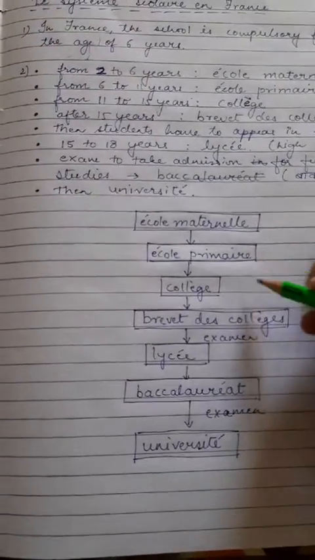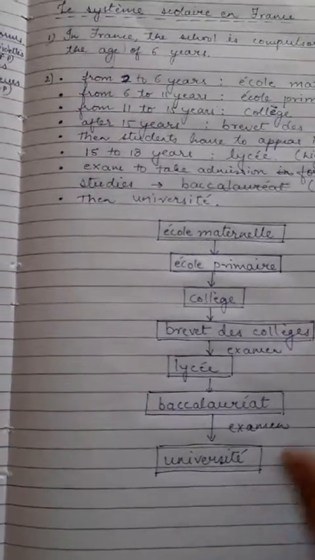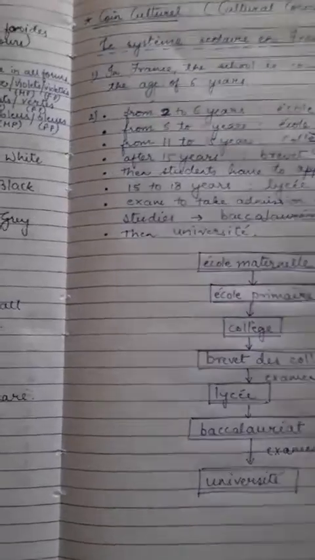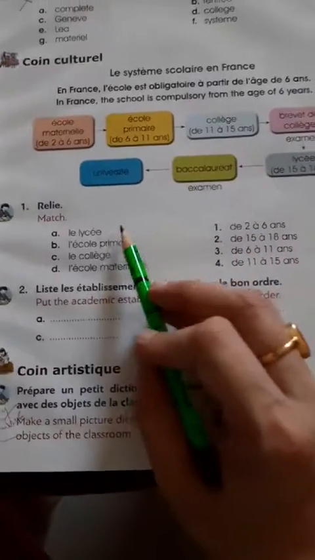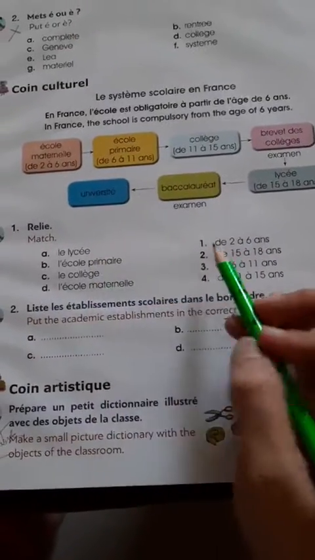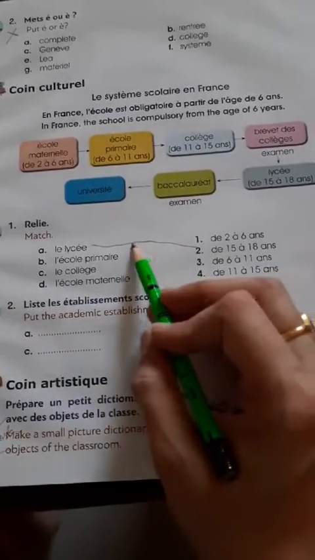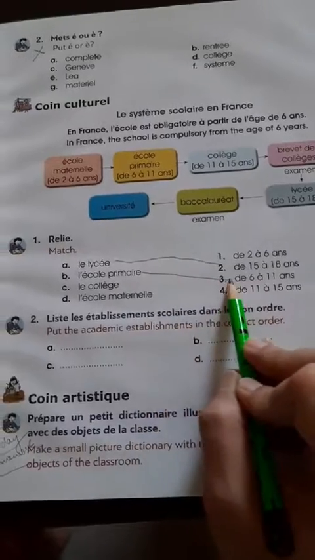So similarly I have made a flow chart. In the same manner you also have to copy it. I'll send this in a WhatsApp group. After this you have to match these. Like lycée, where is it? 15 to 18 years, so this will come like this. École primaire we match like this.